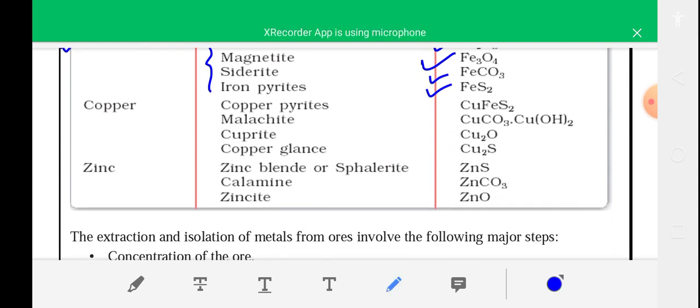Now see ores of copper: copper pyrites, that is CuFeS2; malachite, that is CuCO3·Cu(OH)2; cuprite, Cu2O; copper glance, that is Cu2S. These are ores of copper. And ores of zinc: zinc blende, that is ZnS; calamine, ZnCO3; zincite, ZnO.